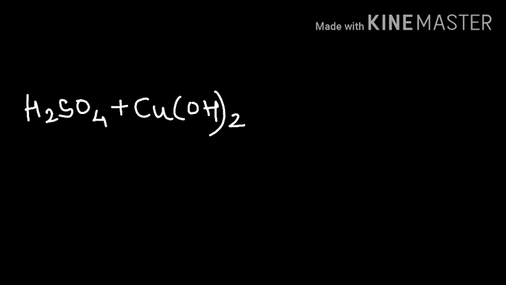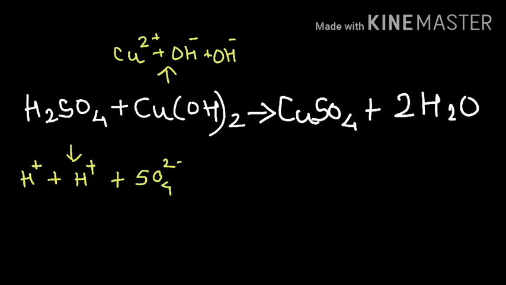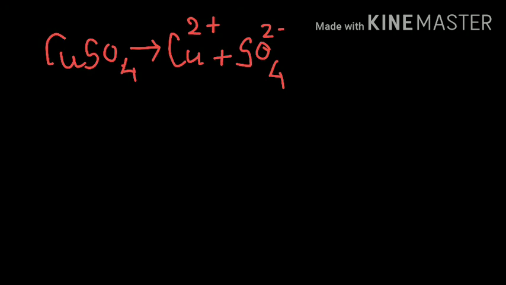Now we move on to the next type of salts, that is salts of strong acids and weak bases. Here we are taking the example of copper sulfate. Copper sulfate is a salt which is formed by a strong acid H2SO4, that is sulfuric acid, and a weak base, that is Cu(OH)2, copper hydroxide. Let us now see the formation of copper sulfate salt. So this is how CuSO4 is formed. We know that CuSO4 will split up as Cu2 plus and SO4 2 minus.